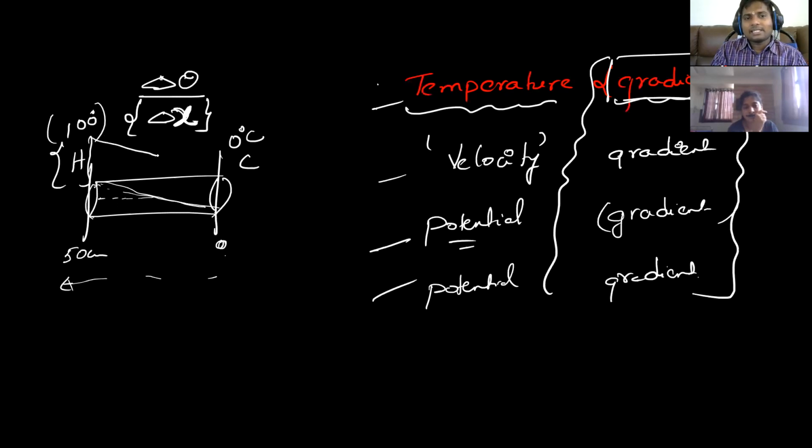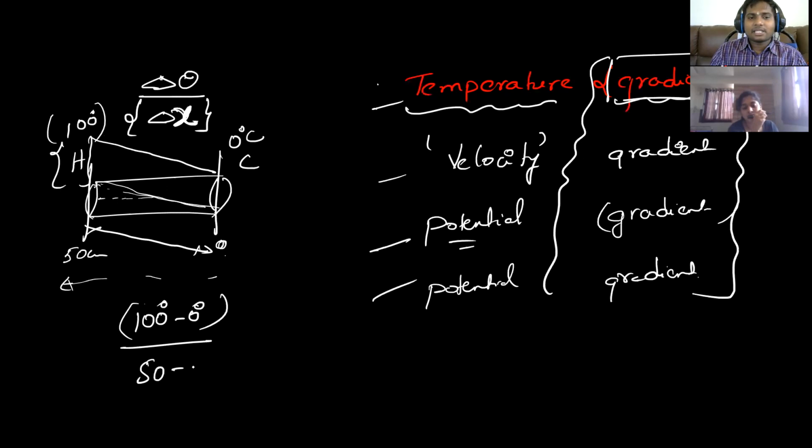This 100 degrees difference is divided across this 50 centimeters length. Got it? That means 100 degrees minus 0 degrees divided by 50 centimeters minus 0 centimeters, that means 2 degrees per centimeter. For every 1 centimeter, there will be a drop of 2 degrees.